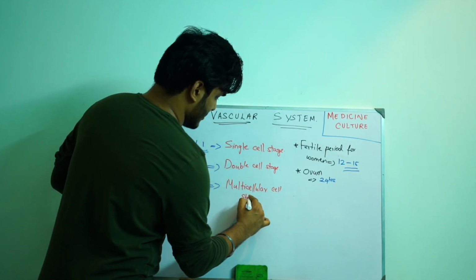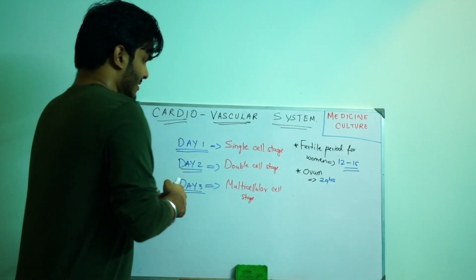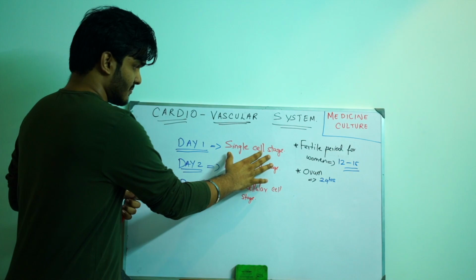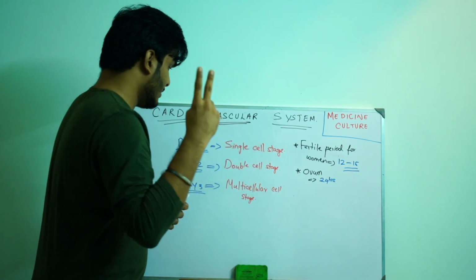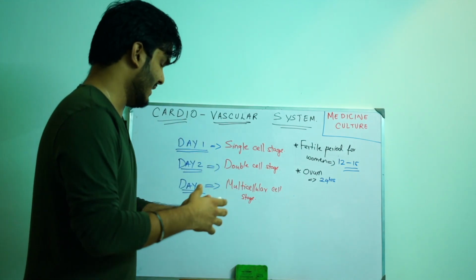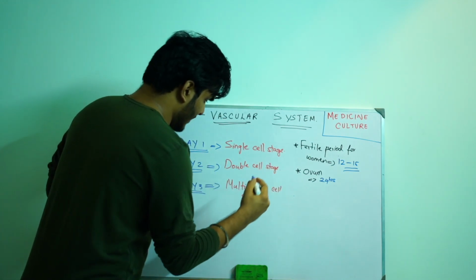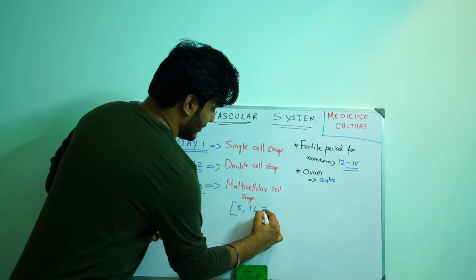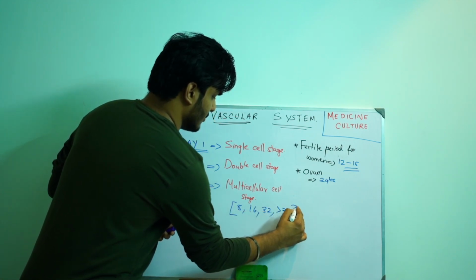Multicellular cell stage. So what is this multicellular cell stage? It means that the single cell stage is 1 cell, the double cell stage is 2 cells. So multicellular will be like 4, 8, 16, 32. The cells keep on dividing. So multicellular cell stage will be, let's take 8, let's take 16, 32 and more than 32.